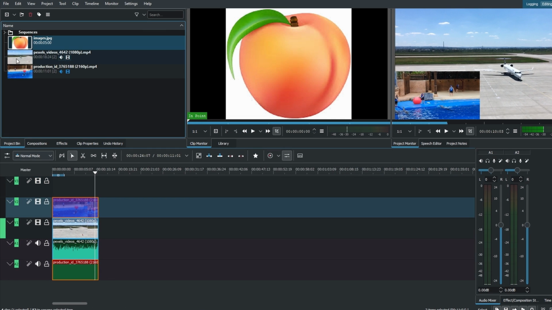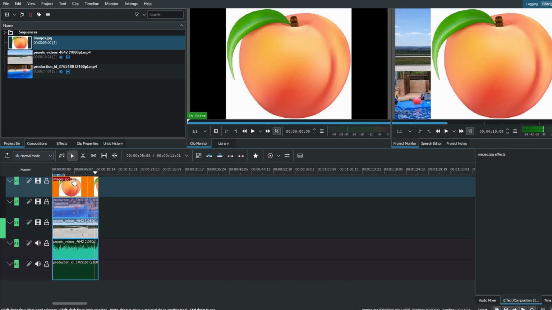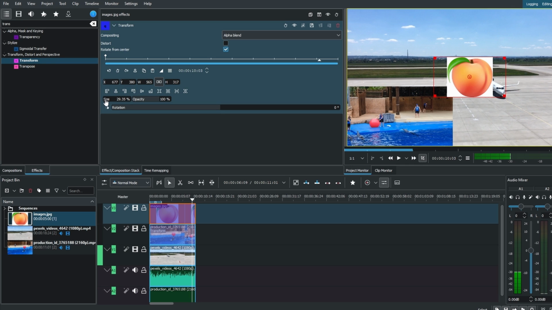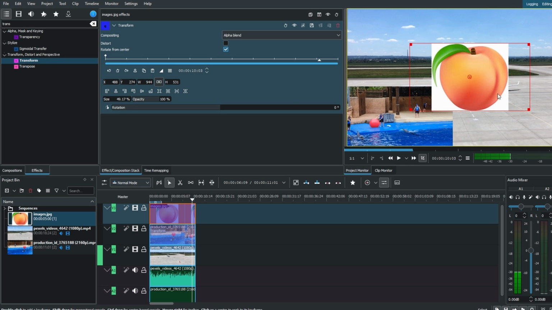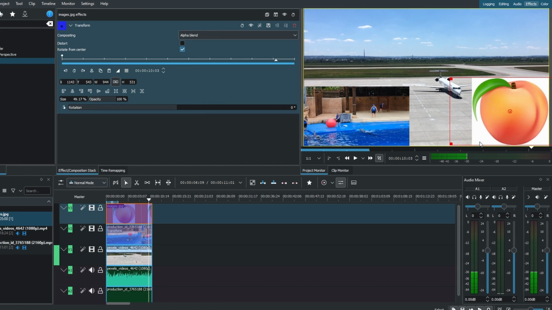Use the keyframes to animate the appearance and disappearance of picture-in-picture elements. Adjust the duration of each element by cutting or resizing. Play the sequence to preview the picture-in-picture effect. Fine-tune arrangement, timing, and size to achieve desired visual results. And once you are satisfied, you can export or save your project.